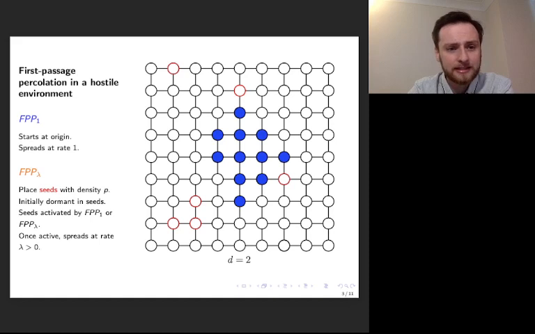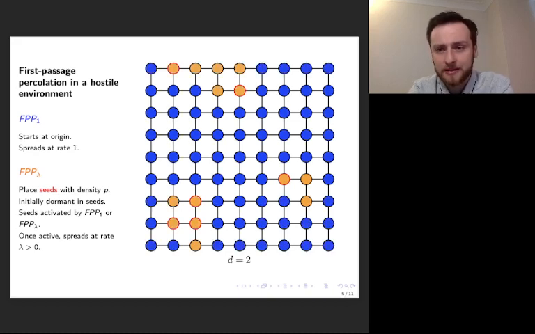Once a seed is attempted to be occupied by either FPP1 or FPP lambda, it is activated, and then spreads at rate lambda. So here, we might activate this seed, which then is occupied by FPP lambda, given by the orange process, and then that spreads at rate lambda to the edges of Z^d, and it might occupy this site that neighbours it soon after. Once a site is occupied by either process, it remains occupied by that process henceforth. So if we run this for a bit longer, this portion of Z^2 might look like this.